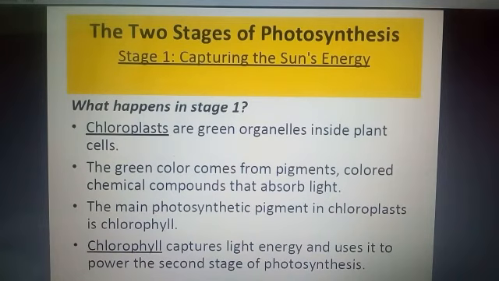First, capturing the sun's energy. Who is capturing? You know very well, chloroplasts are the green organelles which are only found inside plant cells. These chloroplasts have a special chemical pigment called chlorophyll, and it is only because of the presence of this chlorophyll that plant leaves and the rest of the parts of the plants have a green color. And the chlorophyll has the ability to capture the light energy and use it to power the second stage of photosynthesis.